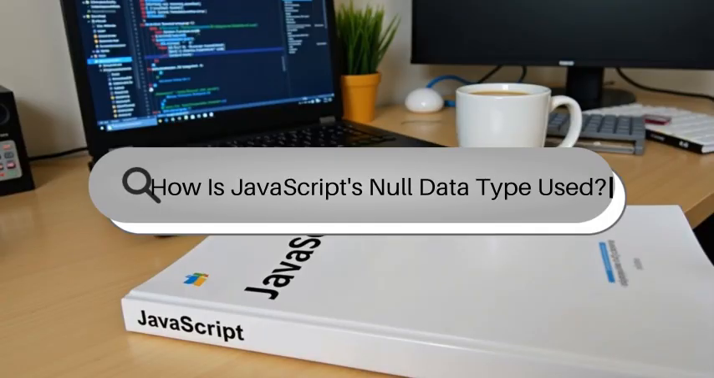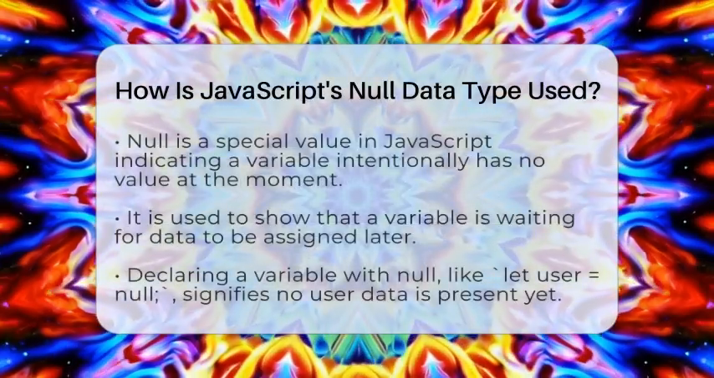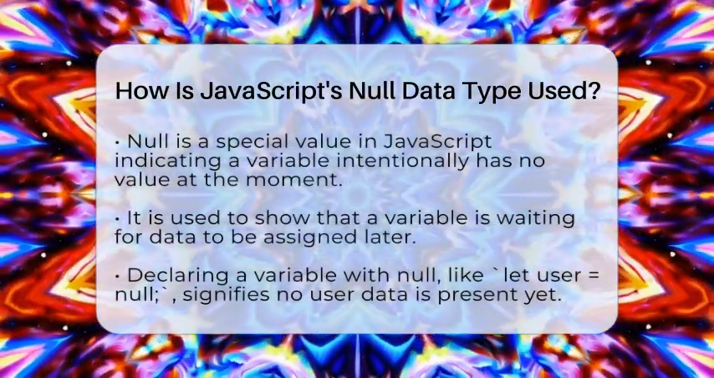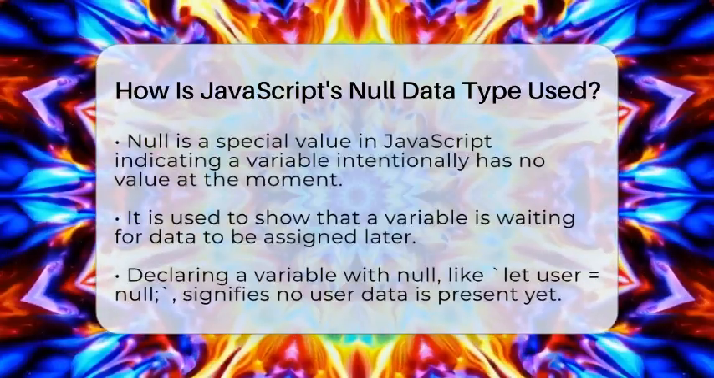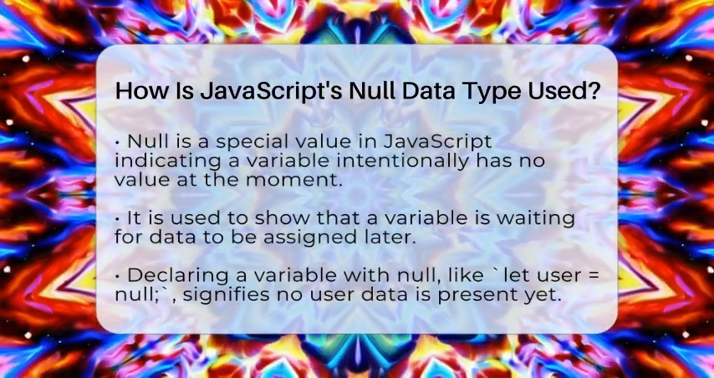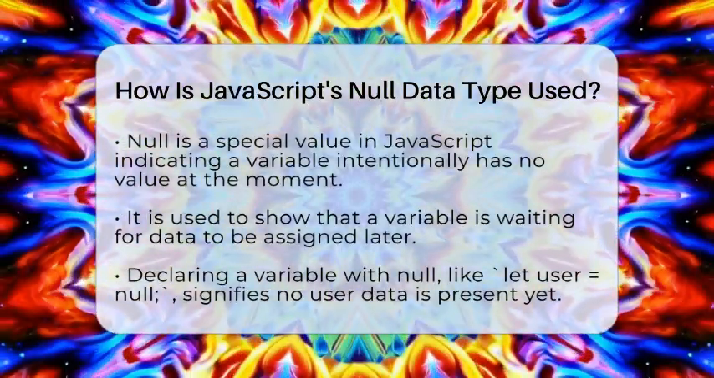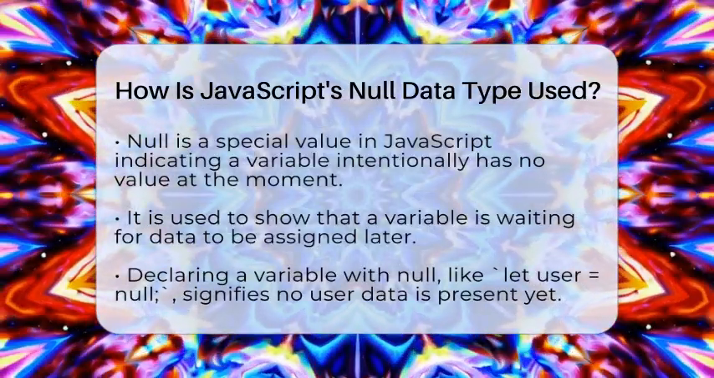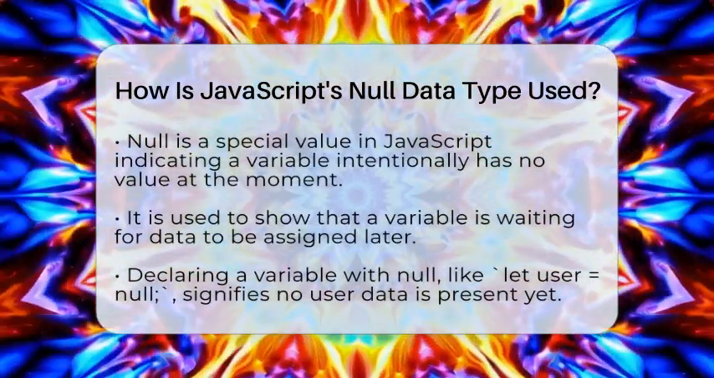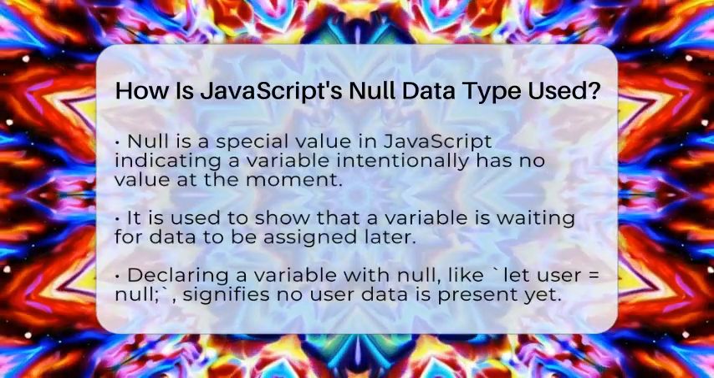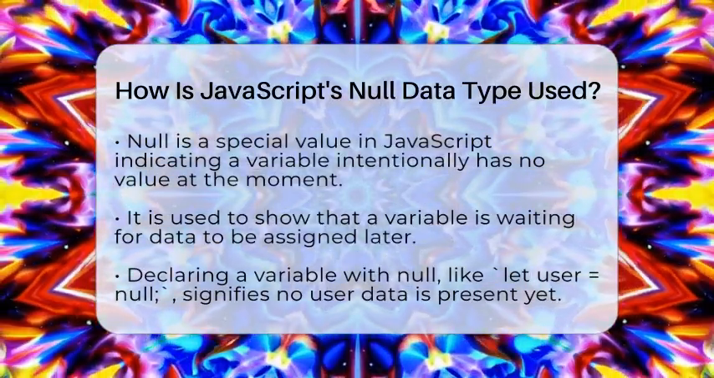How is JavaScript's null data type used? Imagine you're working on a website and need to keep track of user information. Sometimes you might not have all the data right away. That's where null comes into play. In JavaScript, null is a special value that shows a variable intentionally has no value at the moment. It's like saying, this is empty on purpose.